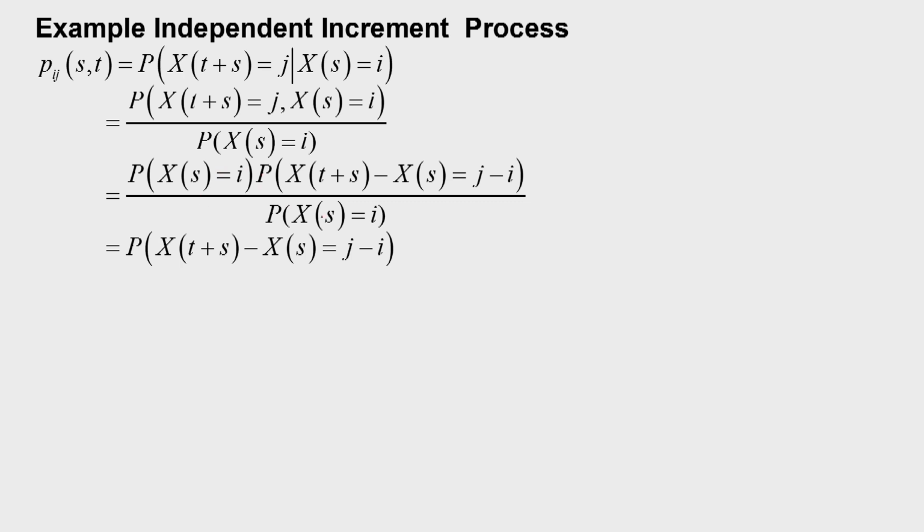So, this and this get cancelled. What we will get is that P_ij(s,t) is equal to the probability of the increment, probability of X(t plus s) minus X(s) is equal to j minus i. That is the transition probability in the case of independent increment process.